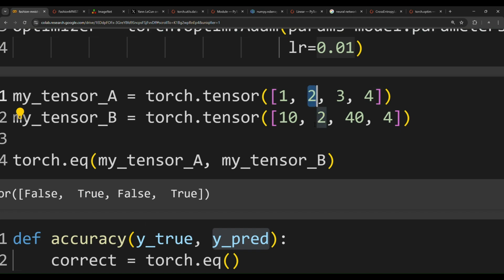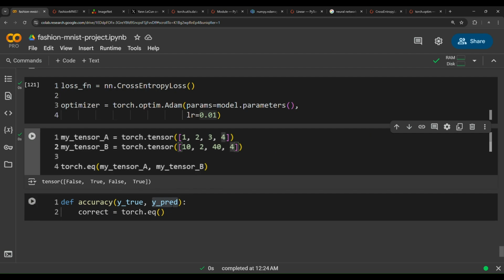So if these corresponding elements match up, it will return true. If these elements don't match up, it will return false. It's just an important function in PyTorch. It's a fundamental function in PyTorch. So 1 doesn't equal 10, okay, false. 2 does equal 2, true. 3 doesn't equal 40, that's false. And 4 equals 4, that's true.